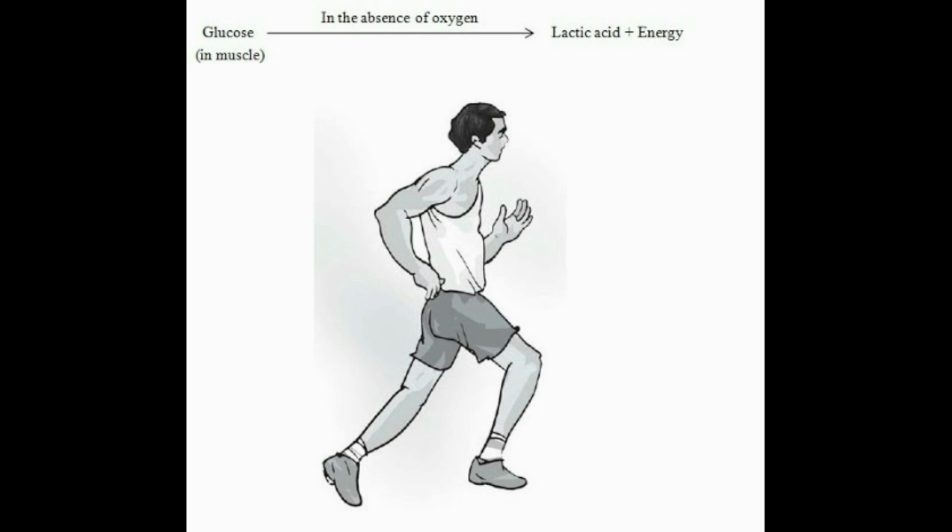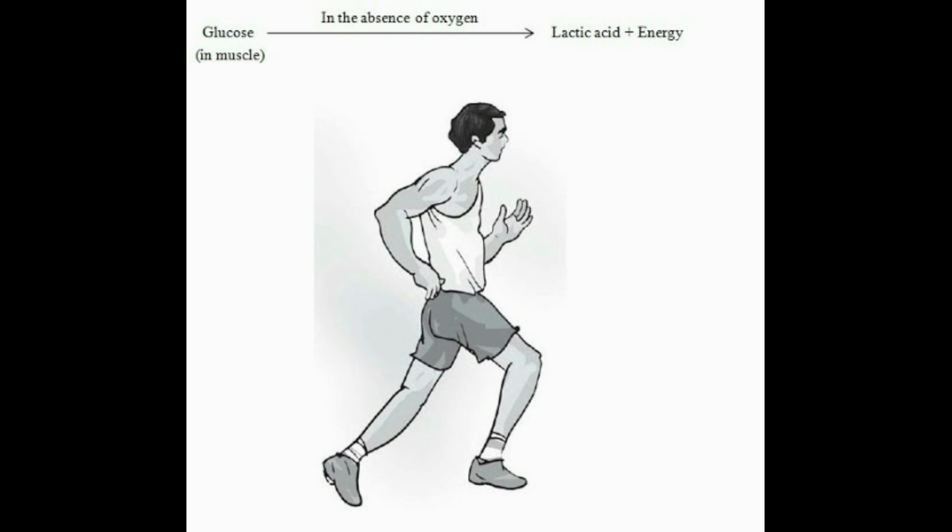During heavy exercise, fast running, cycling, walking for many hours or heavy weight lifting, the demand for energy is high, but the supply of oxygen to produce the energy is limited. Then anaerobic respiration takes place in the muscle cells to fulfill the demand for energy. You can see the equation: glucose in muscle, in the absence of oxygen, releases lactic acid plus energy.